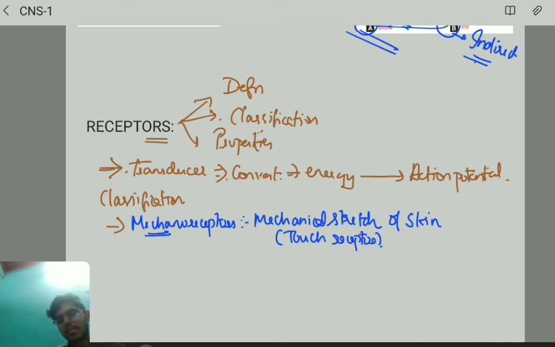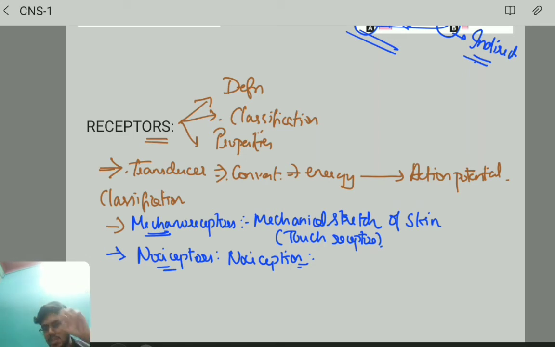Touch receptor. So mechanoreceptors. Next important thing is nociceptors. What are nociceptors? Nociception. Very important. That is about pain transmission, pain perception. That's it. So noci, pain.